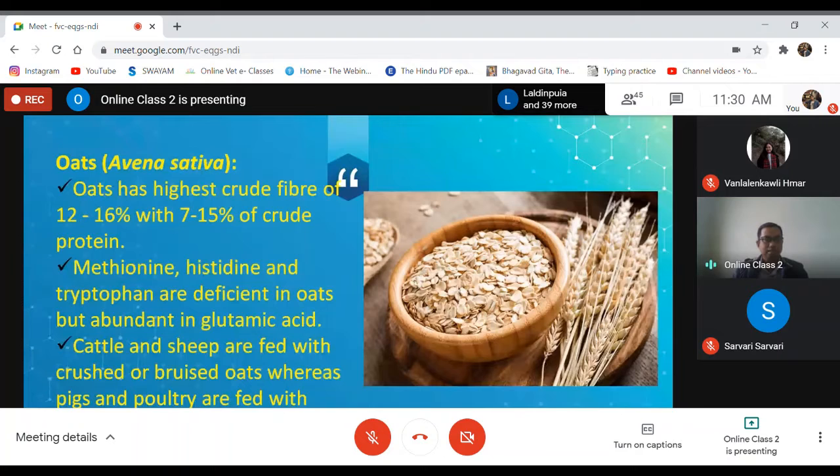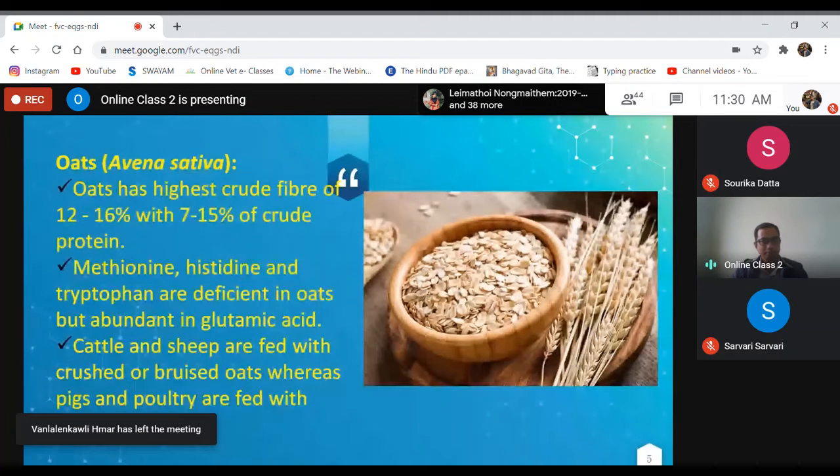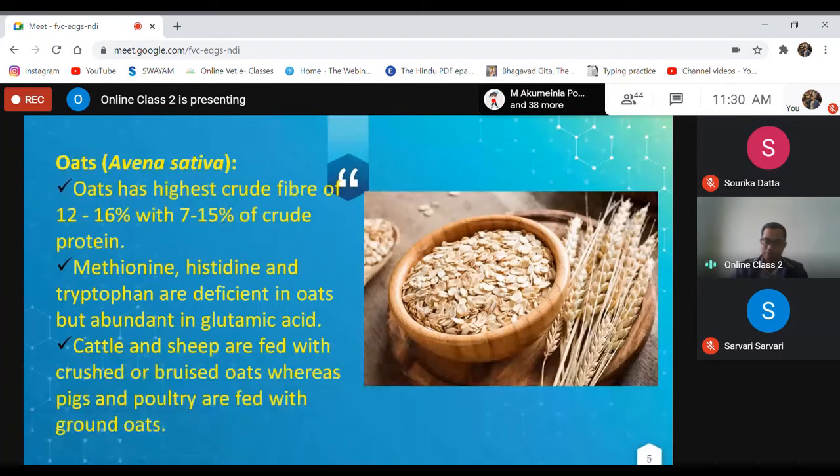Methionine, histidine, and tryptophan are deficient in oats but abundant in glutamic acid. That means glutamic acid content is high in oats. Cattle and sheep are fed with crushed or bruised oats, whereas pigs and poultry are fed with ground oats. Depending on the species, we have to crush or grind oats before feeding to the animals.